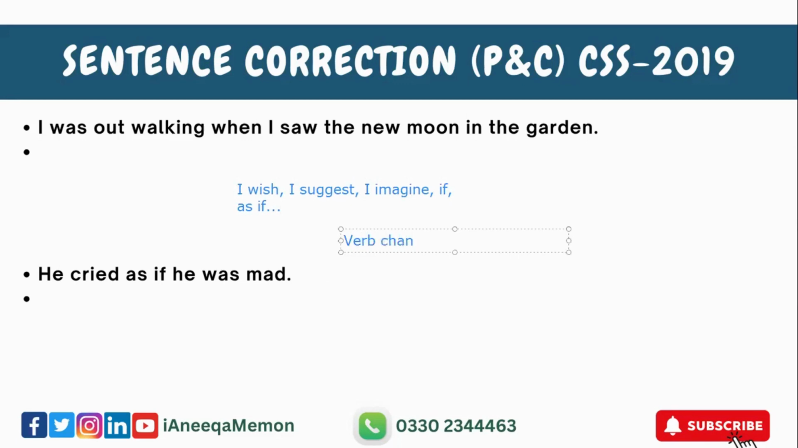Verb changes. Number 1 is आप is MR आता है आपके पास तो आप उसको change कर दें B में. For example, I wish she be fine. Full stop. Right? इसी तरह से अगर आपके पास was आता है तो आप उसको change कर दें verb में. ठीक है? For example, in this case, he cried as if he were mad, right? So he cried as if he were mad. ठीक है?